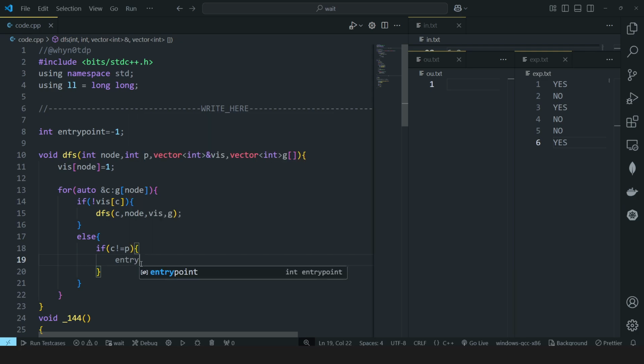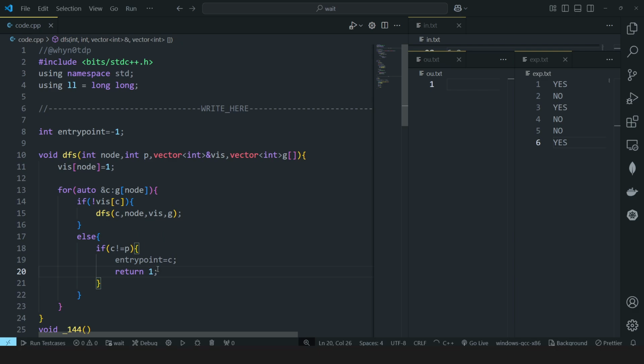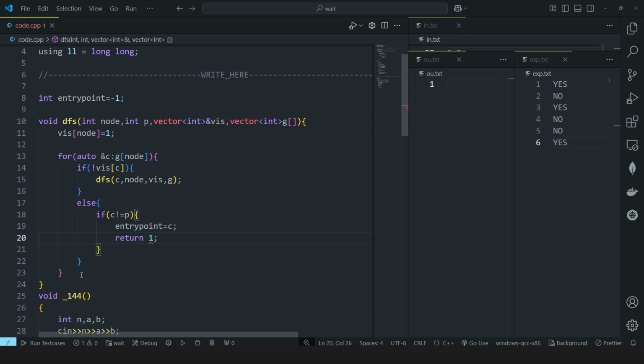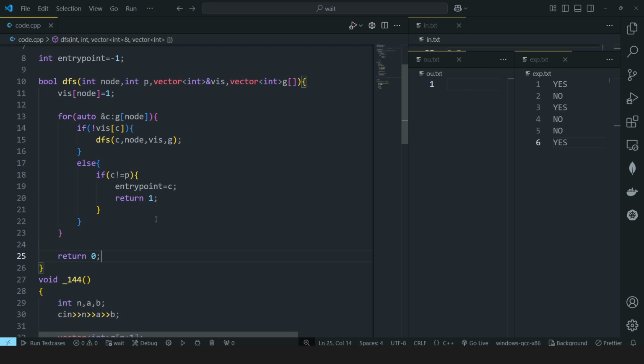So what is it? It is an entry point. So I will set this entry point equal to this child, and I will return true because we don't want to go any further, since we have already found our entry point, right? And since we are returning a 1, I think I have to change this from void to bool, and at last I will just return a false. So in this way we would have been calculating our entry point.